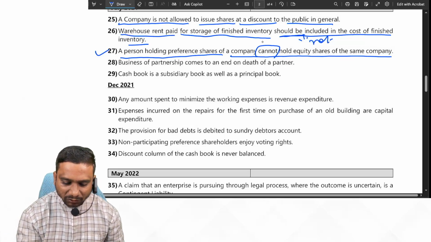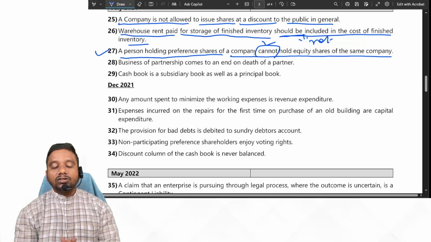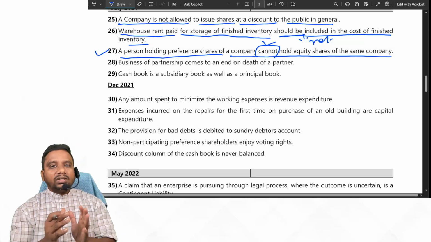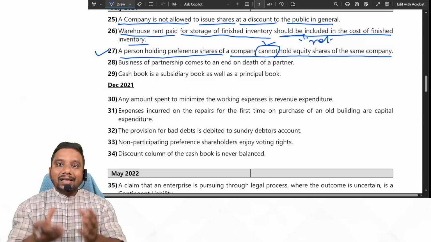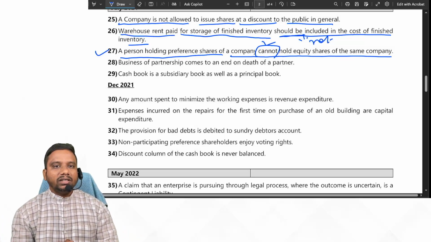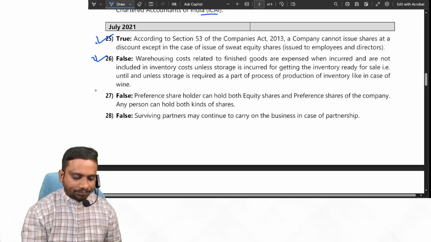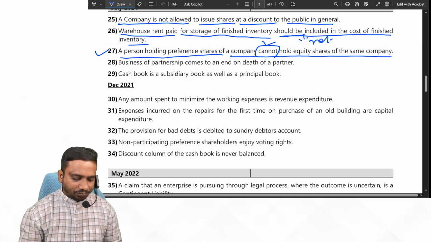So we have to be very careful with the wordings. So in this case, the given statement is false. Suppose if it is given that a person holding preference shares of a company can also hold equity shares, then the given statement is true. So here the given statement is false. Yes or no?